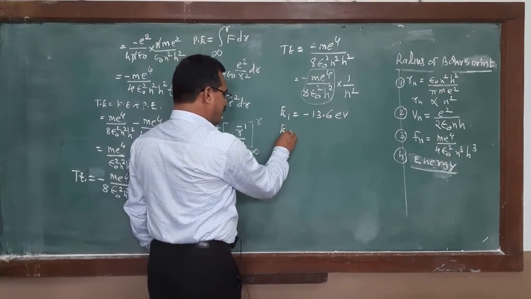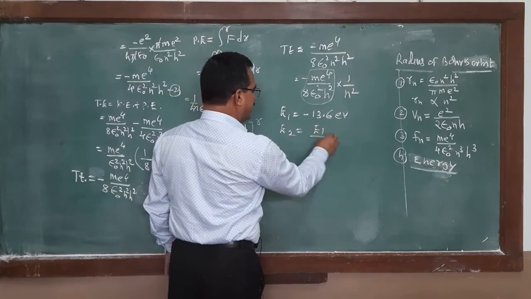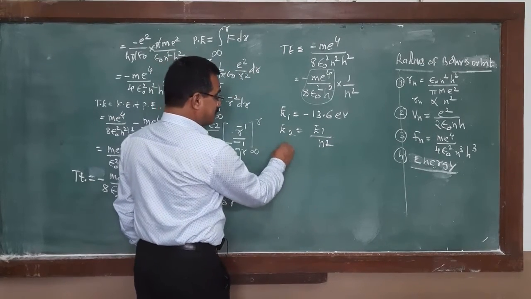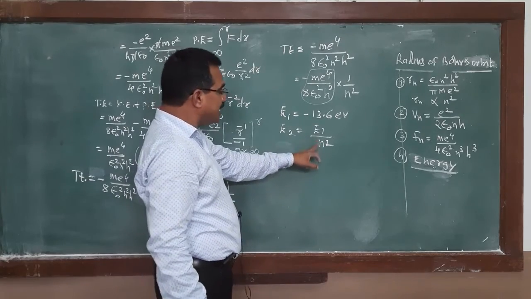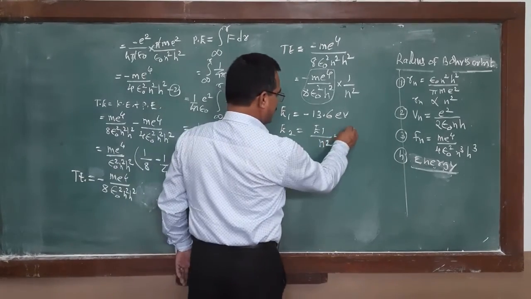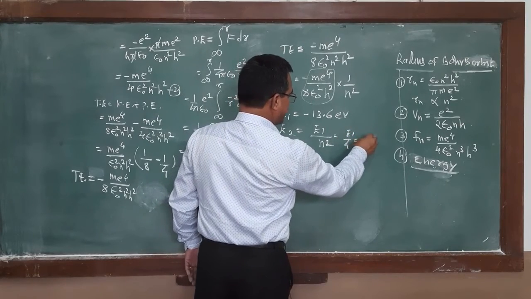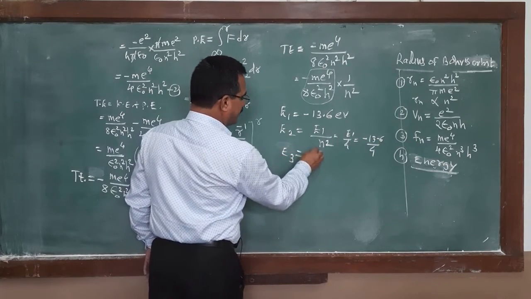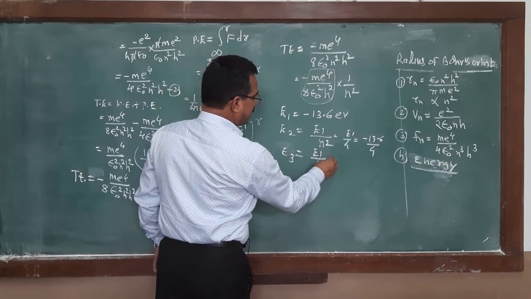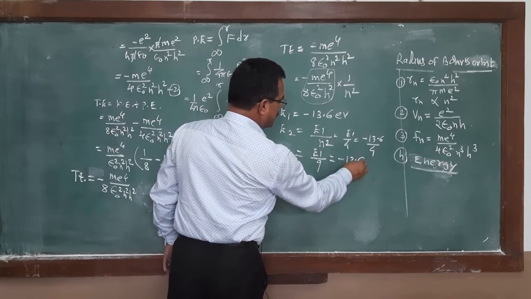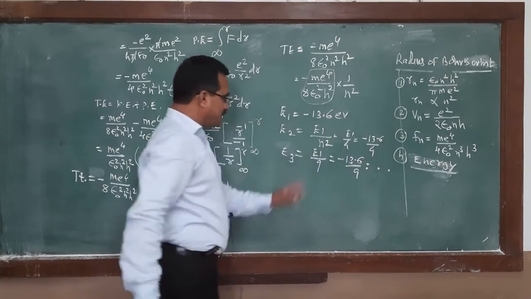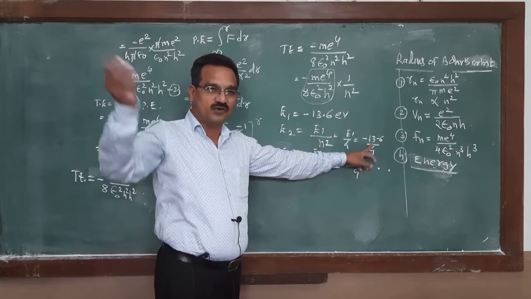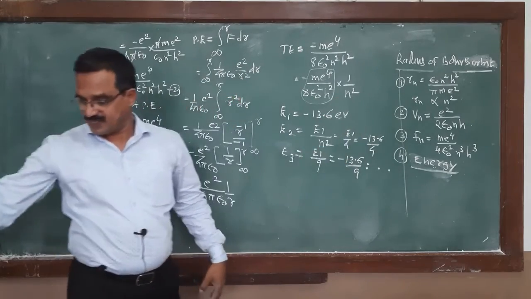For the second orbit, the energy must be equal to E1 divided by n square, which means E1 divided by 4, minus 13.6 divided by 4. For the next orbit, it is E1 divided by 9, which is minus 13.6 divided by 9. In this case, the energy of that electron is minus 1.51.